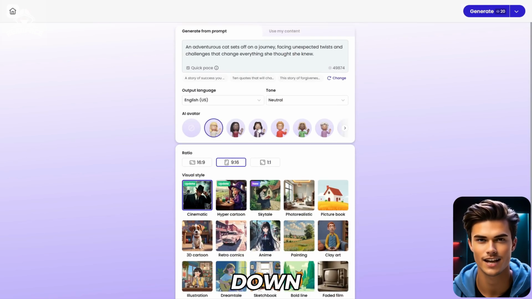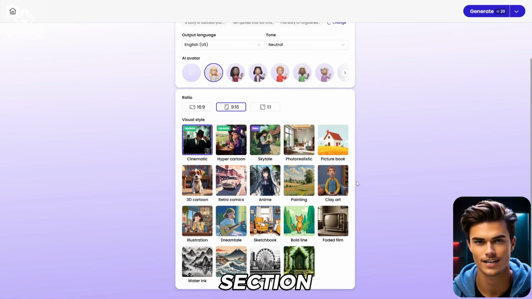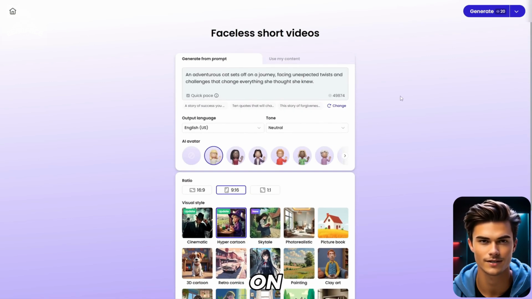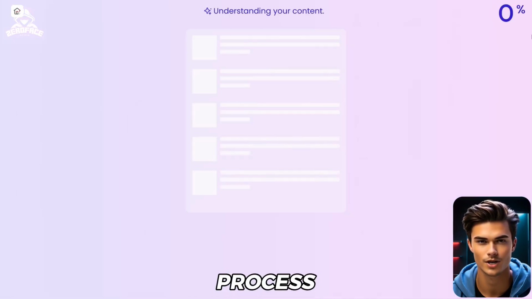Once that's set, down in the ratio section, you can choose the format of the video. And for this one, make sure to select 9:16, since that's the short form format. And at the bottom, you'll find the visual style section where you can choose from a variety of styles right here. For our video, I'll set it to hyper cartoon since it matches the style of the niche. Alright, now that everything is ready, just click on the generate button above and the generation process will start.